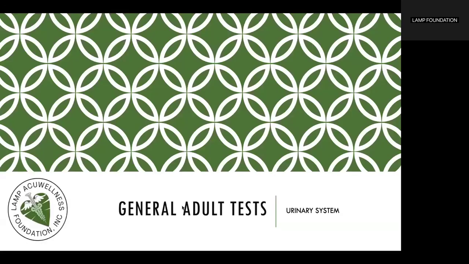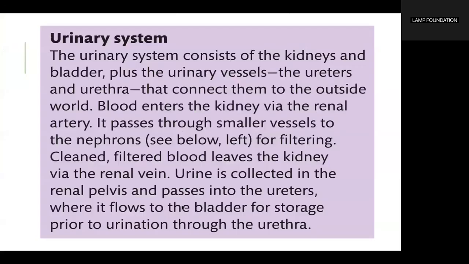The urinary system. The urinary system consists of the kidneys and bladder plus the urinary vessels, the ureters and urethra that connect them to the outside world. Blood enters the kidney via the renal artery. It passes through smaller vessels to the nephrons for filtering. Clean filtered blood leaves the kidney via the renal vein.